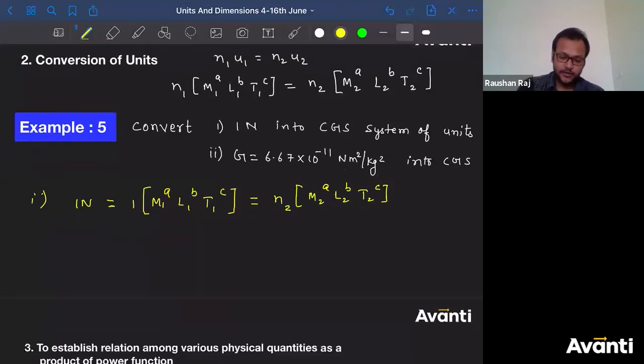Correct, guys? Sorry, this is the SI unit I'm talking about, and this one is the CGS unit.